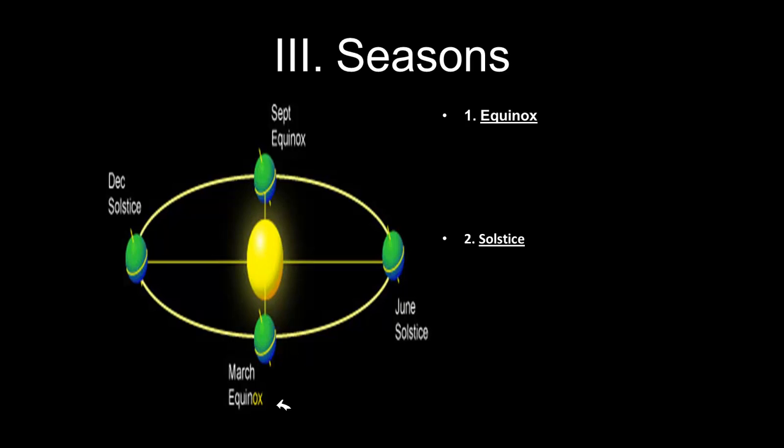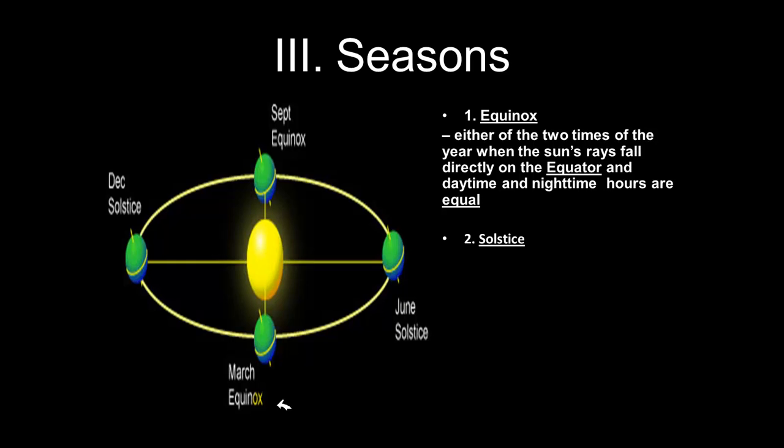When we're dealing with the Earth's orbit around the sun, there are two big concepts that I want to make sure we're solid on. One is the equinox, and the equinox occurs here and here, at these two points of the Earth's orbit around the sun.